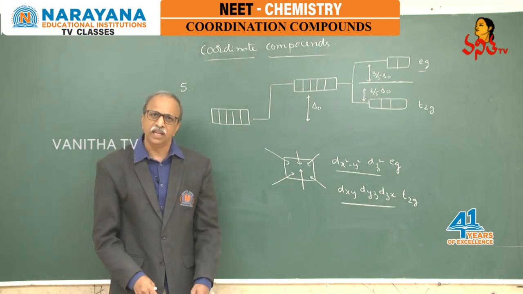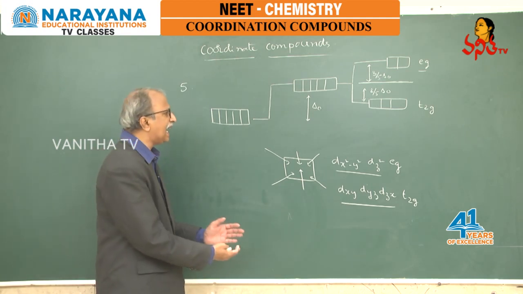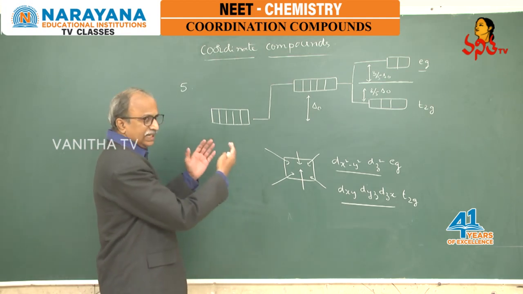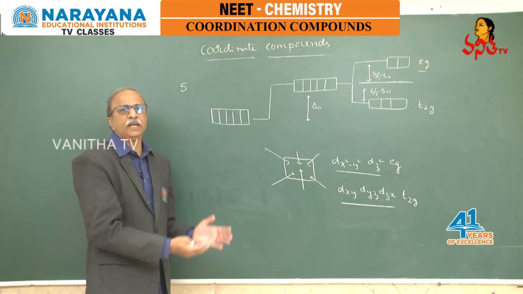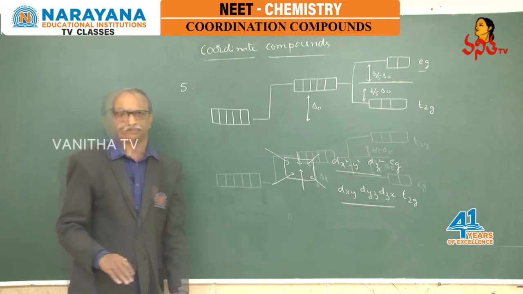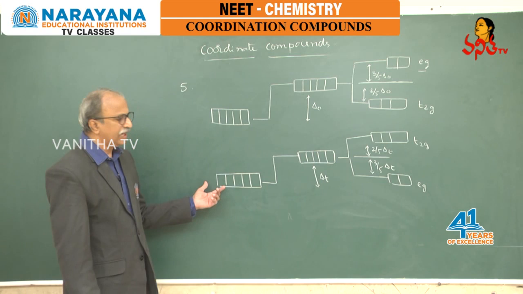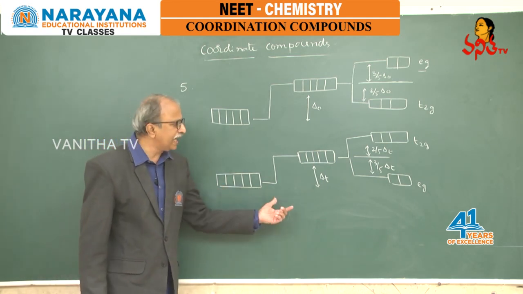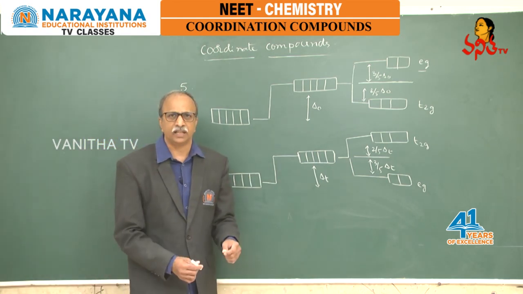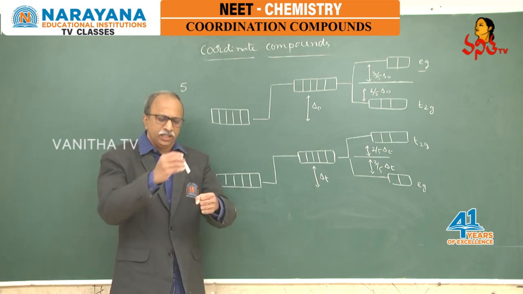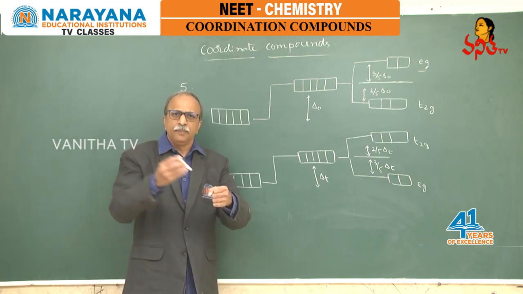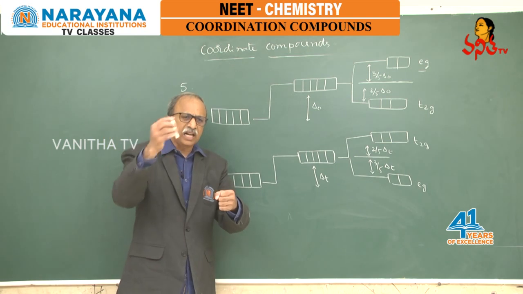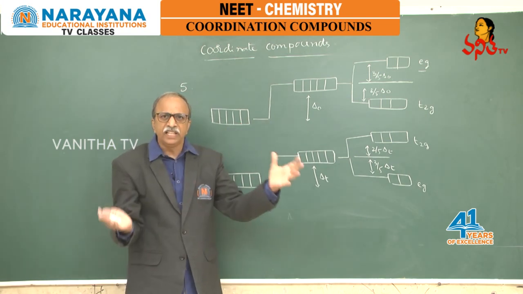Instead of this, if the approach is tetrahedral, then the splitting will be different. In the tetrahedral approach, this is the metal ion, and the ligands do not come along the axis, but in between the axis.